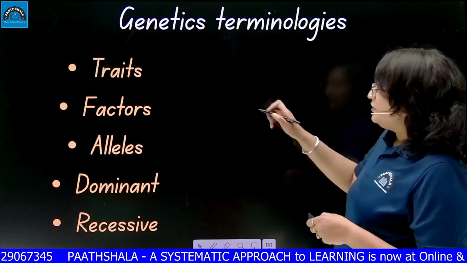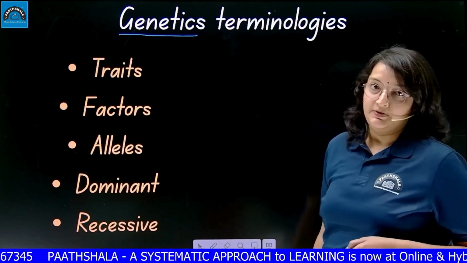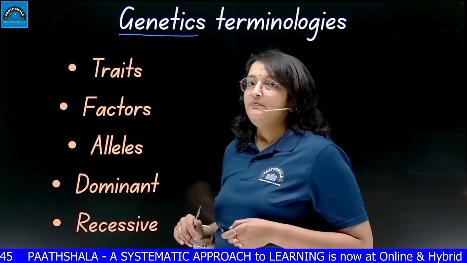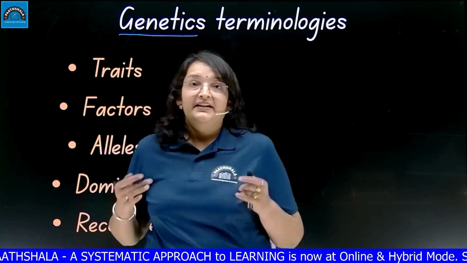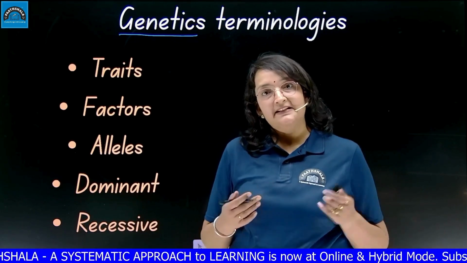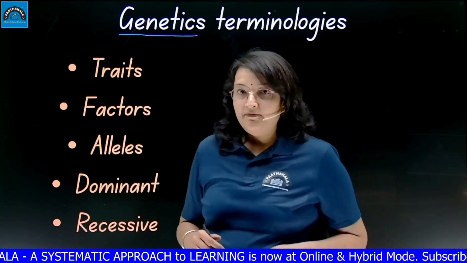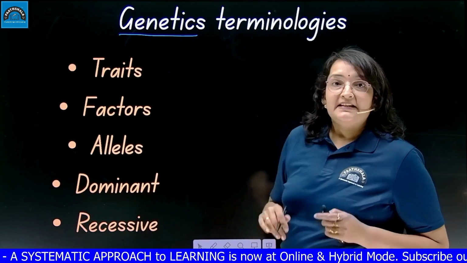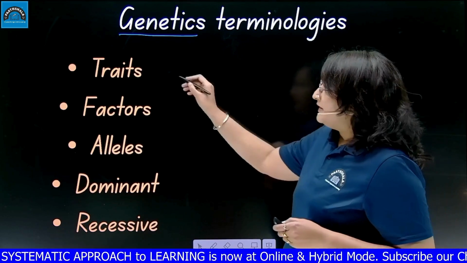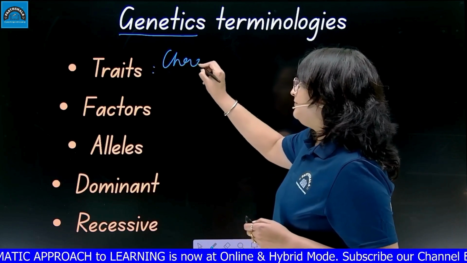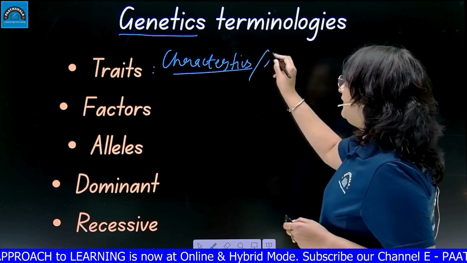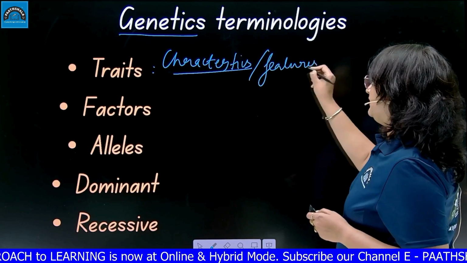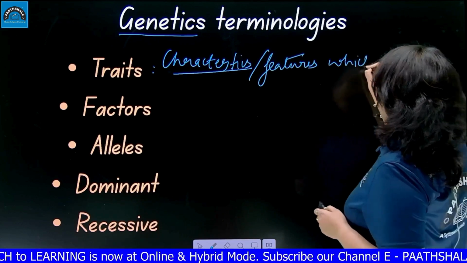Okay. So when we are talking about genetics, students, we have some basic terminologies which we should know, so that we can understand the experiments done in this field. Whenever genetics terminologies are called, the first words that we must know are the traits, or we also call them characteristics, or the features which are transferred.